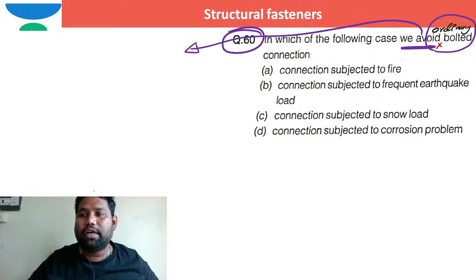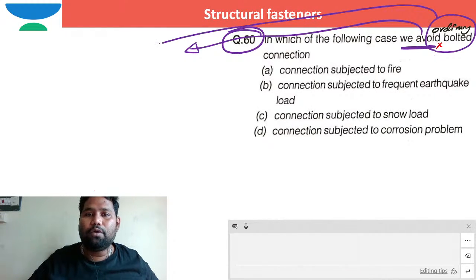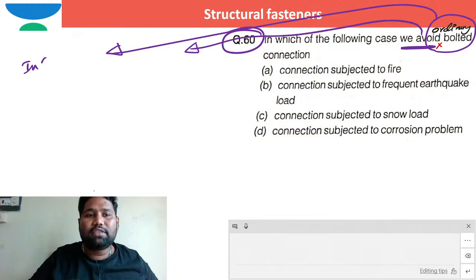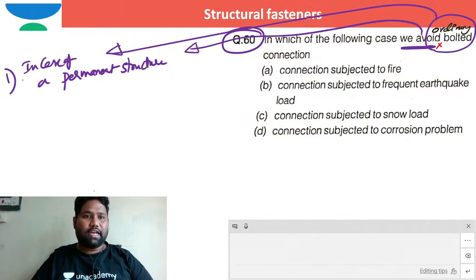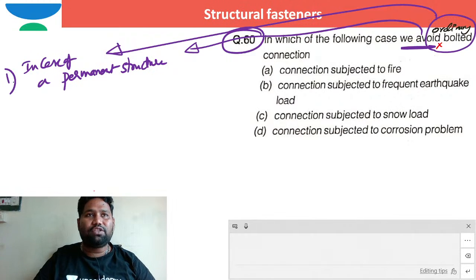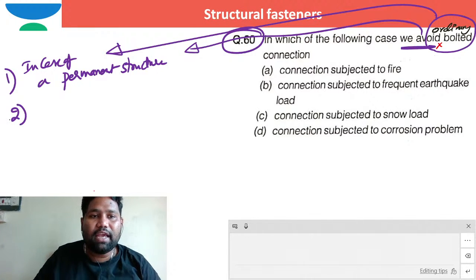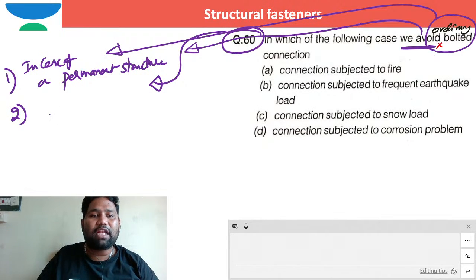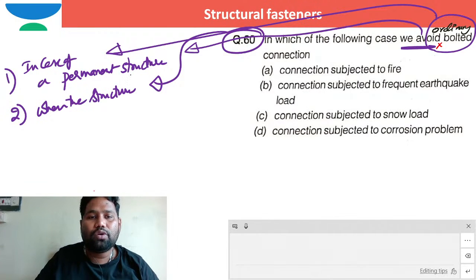You know, ordinary bolted connections are not used in case of a permanent structure. In case of a permanent structure, we either go for riveted connection or welded connection, if no dismantling is required. I can say also when the structure is subjected to frequent earthquake loading, or subjected to dynamic loading.